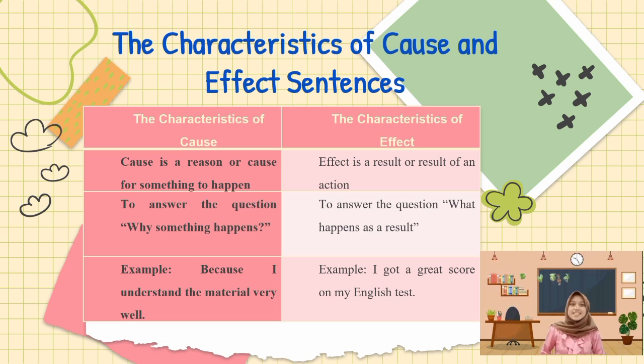And here are the characteristics of cause and effect sentences. For the first, a cause is a reason for something to happen. Meanwhile, an effect is a result of an action. A cause answers the question why something happened. Meanwhile, an effect answers the question what happened as a result. For example, I got a great score on my English test because I understand the material very well. I got a great score on my English test, here is the effect. And the cause is because I understand the material very well.